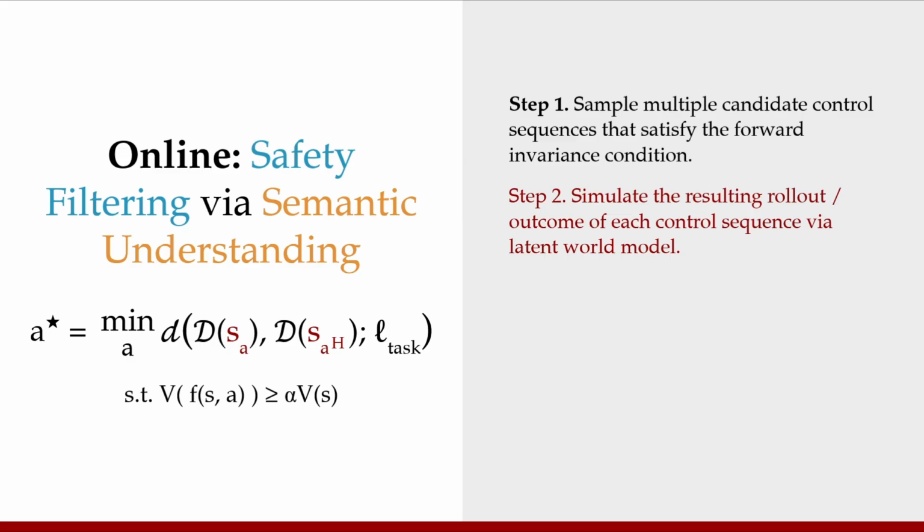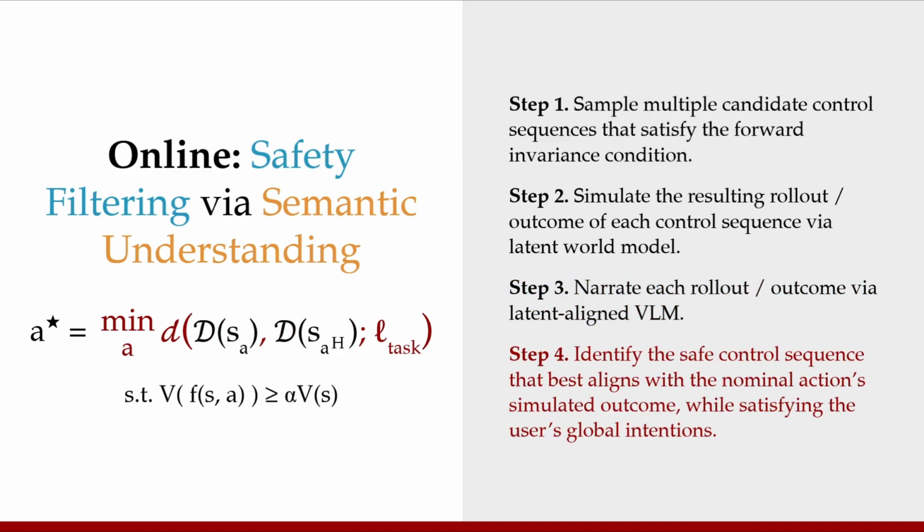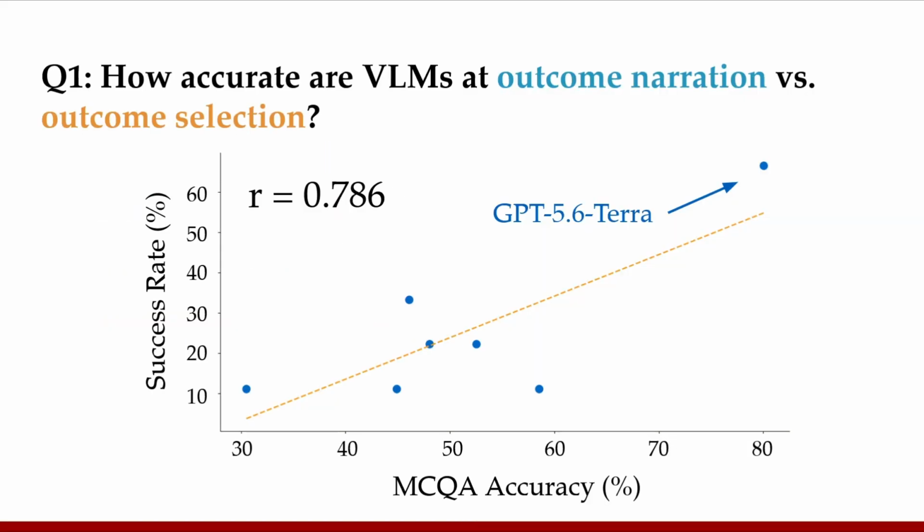After projecting immediate next step actions over multiple steps into the future, we decode these trajectories into a language space using a VLM that describes the behavior or outcome in each trajectory. Finally, we identify the safe control sequence whose narrated outcome is the most semantically similar to the nominal simulated outcome, while simultaneously satisfying alignment with the human's overall task goal.